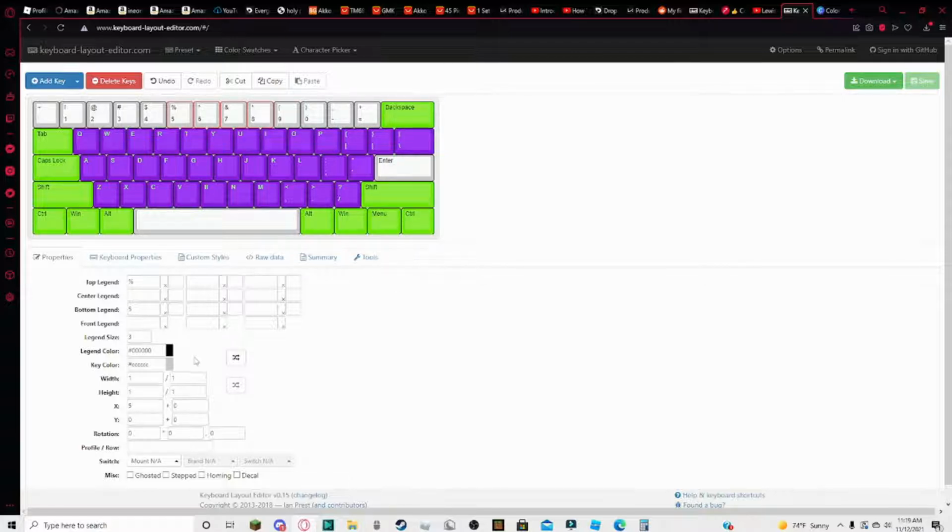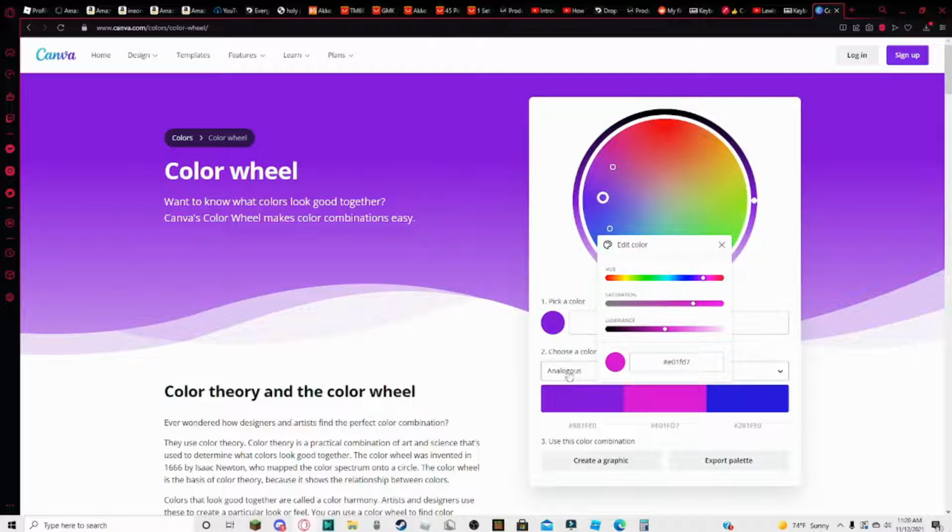So we're going to change the color of these to pink, and these also to pink. What color should the legends be? Let's have them be this purple. Legends in, and then we'll just have these be something subtle, like, just gonna mix things up. Oh, this looks nice.